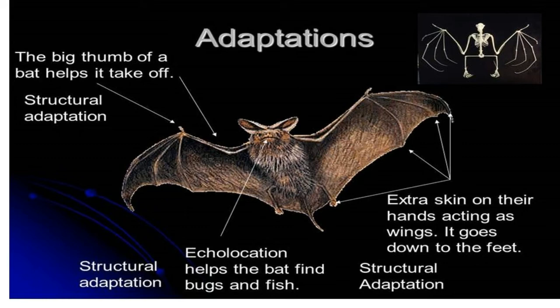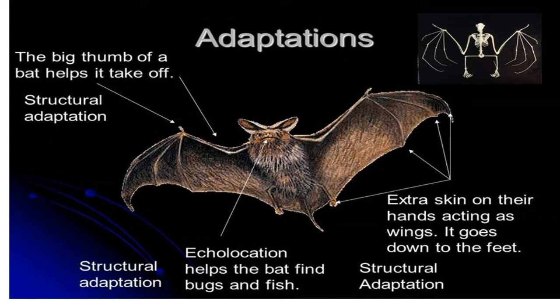Nocturnality, that is, the bats are active at night. This is a useful adaptation for them, as flight requires a lot of energy during the day. Flight adaptation means the forelimbs are modified as wings. The tail supports and controls the movement during flight. Some muscles are well developed and highly powerful to achieve the beating of the wings.